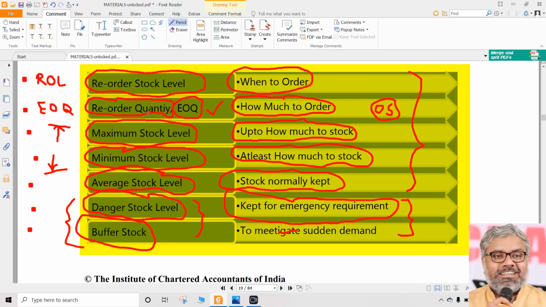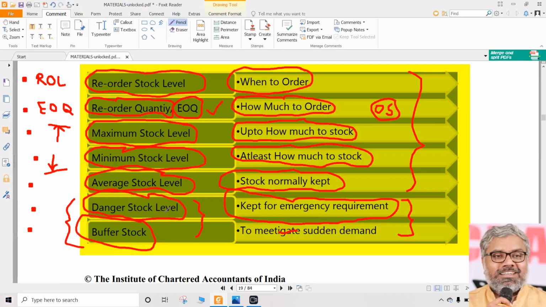So if at all you go and audit an organization, you can check on any day, did the godown stock, actually physical stock, exceed the maximum stock level? If so, how many days has it crossed? If so, why has it crossed? Is it just by mistake, or is it intentional? All these things will come out, and it is possible to control all these things only when we have levels first. That is the purpose why the maximum stock level, minimum stock level, reorder stock level, all of them are first calculated, then used as a part of inventory control mechanisms.